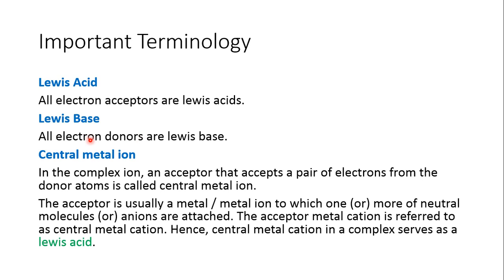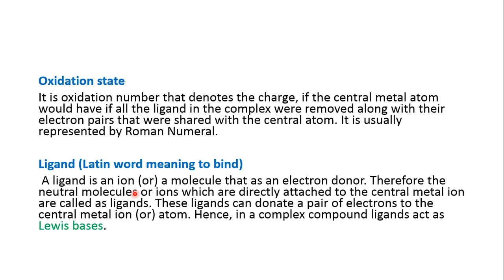So a Lewis base is the one which donates a pair of electrons. All electron donors are Lewis bases. The central metal ion in the complex ion is an acceptor that accepts a pair of electrons from the donor atoms, and that ion is said to be the central metal ion. So our central metal ion in a coordination compound is acting as a Lewis acid.